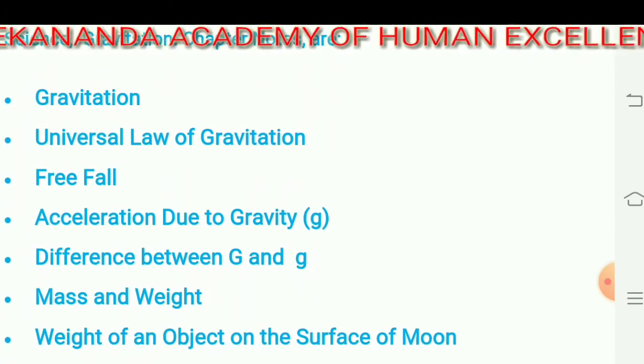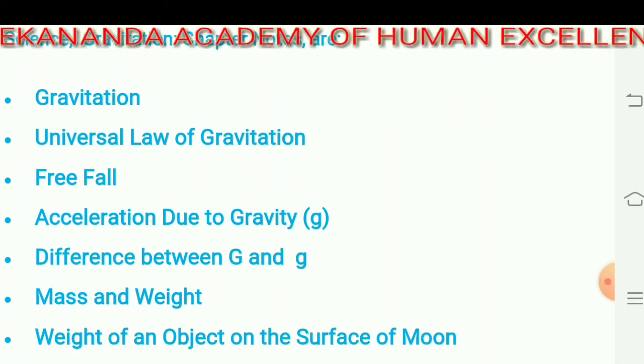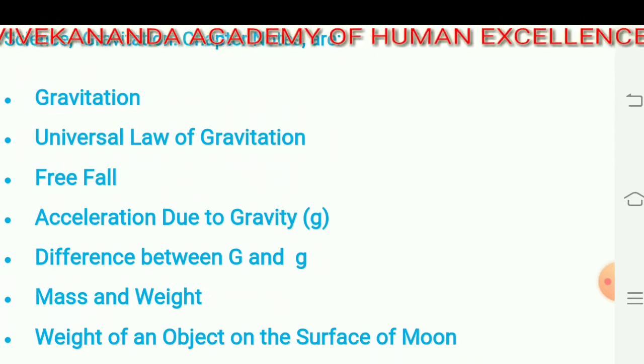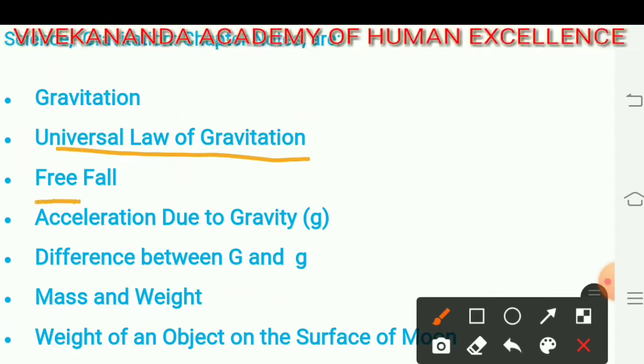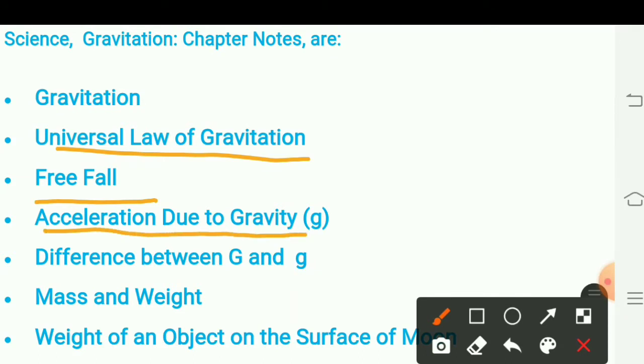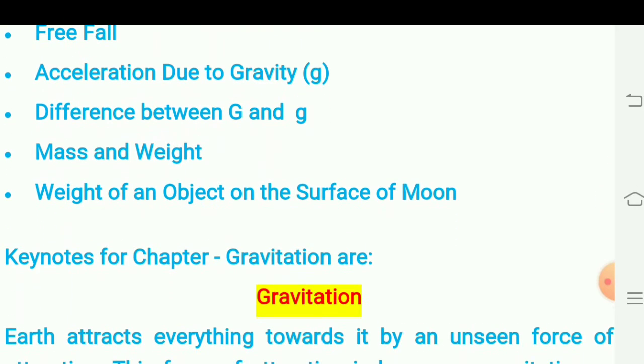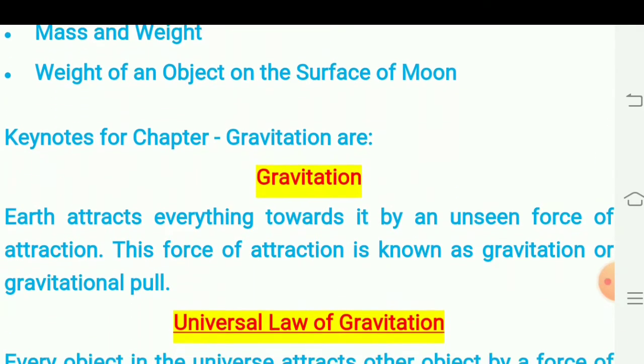In this part 1 of the gravitation lesson, we are going to study gravitation, universal law of gravitation, free fall, acceleration due to gravity, that is g, difference between universal constant of gravitation G and acceleration due to gravity g, and mass and weight of an object on the surface of the moon. These are all keynotes from the chapter that we will see first.